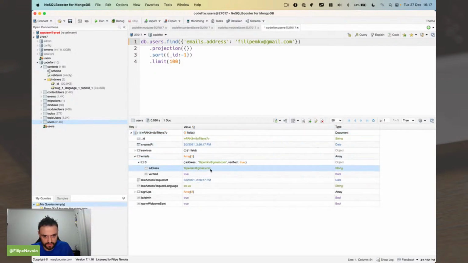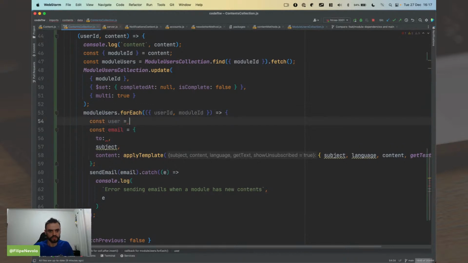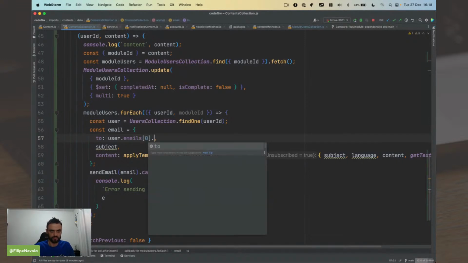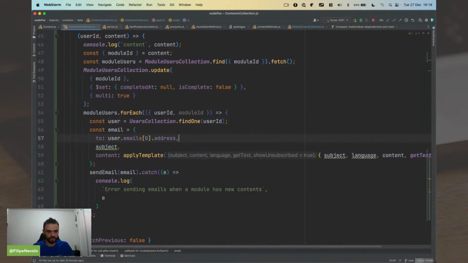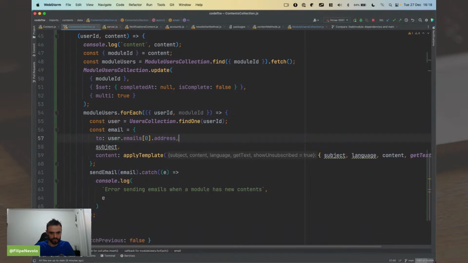I need to get this field here from users. So I need to do const user, users collection, find one, user ID. So users.emails, and inside the position 0, we have the address. From, we can use the default from. We probably have a default from already here. So I don't need to use this, I believe.